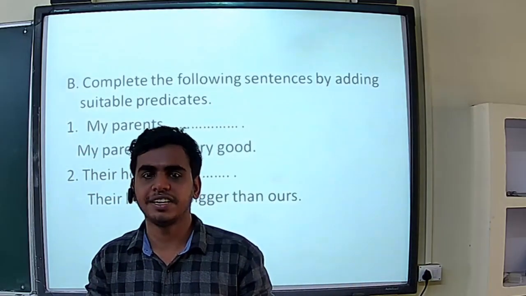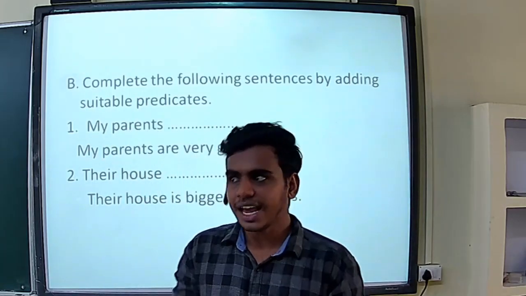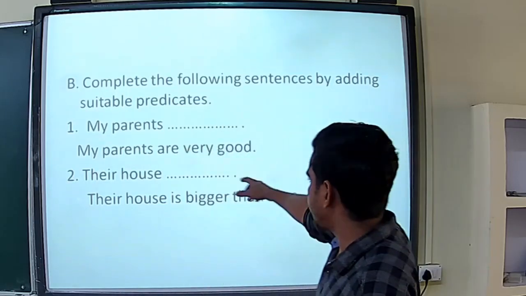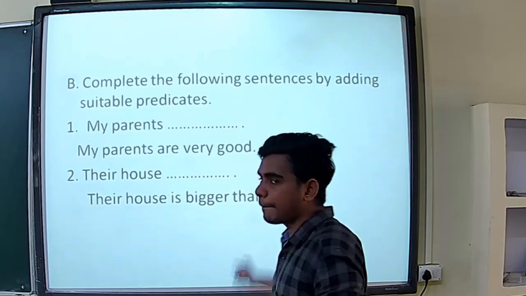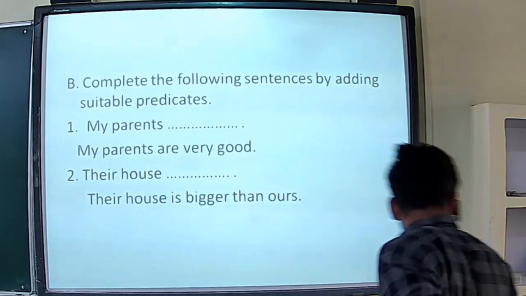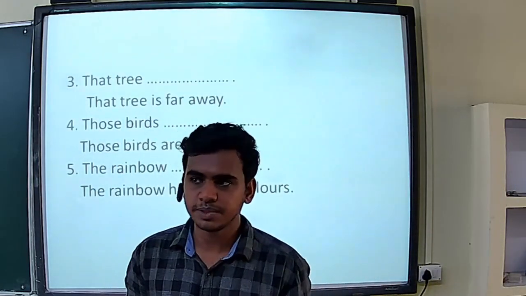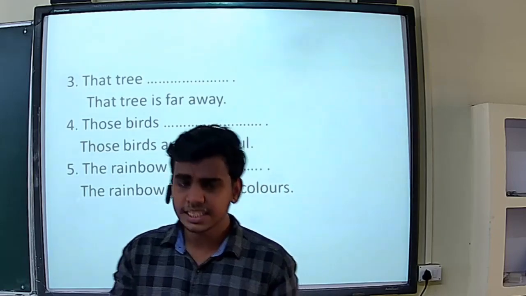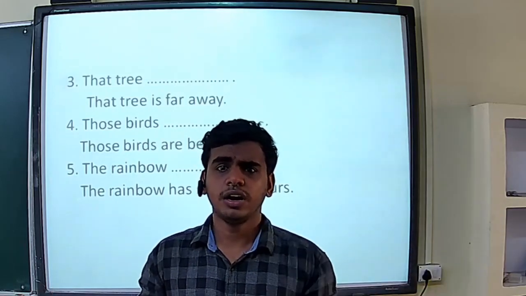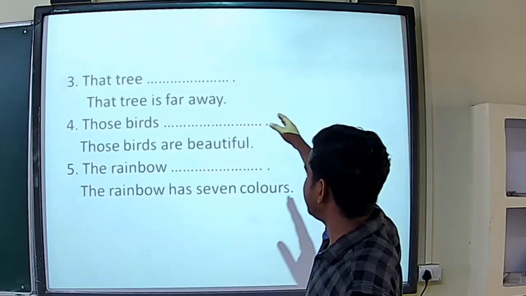And the second one, their house. The subject is given there, their house. With that, we can write anything. Their house is nearby my house, like that. So I am writing here, their house is bigger than ours. The third one, that tree. That tree is the subject. With that, a suitable predicate is, that tree is far away. Or we can write, that tree is very tall. Anything we can write. So I am writing here, that tree is far away.